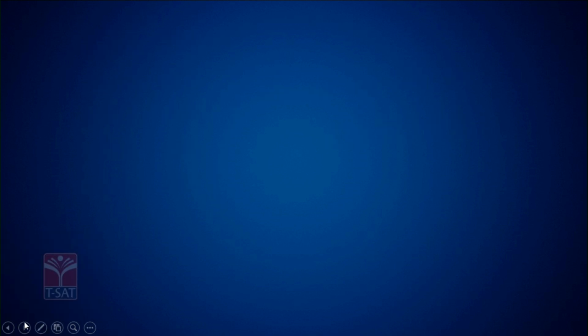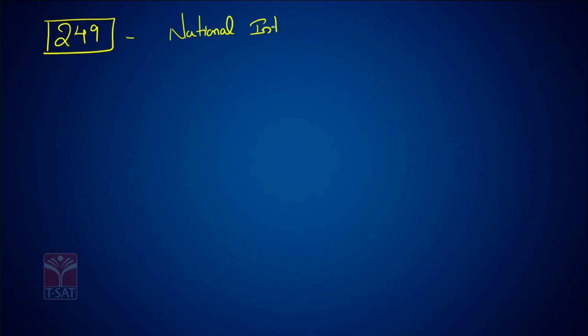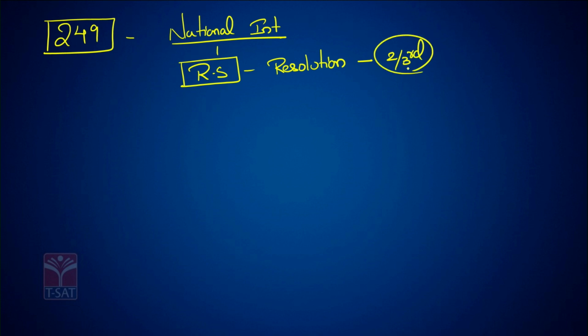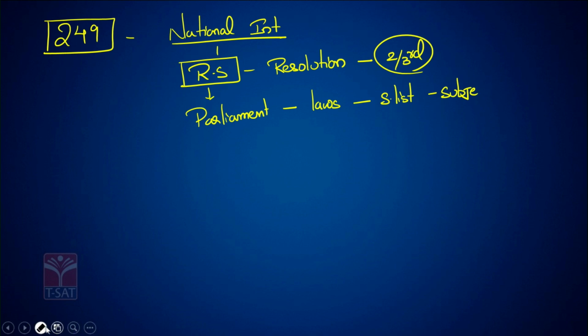Now what is Article 249? It says that in the national interest, if the Rajya Sabha passes a resolution by two-third majority, it gives authority to the Parliament to make laws on the state list subjects.